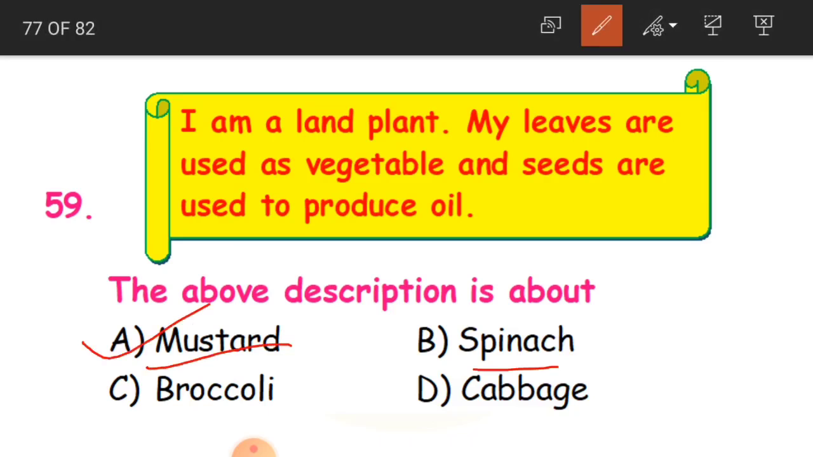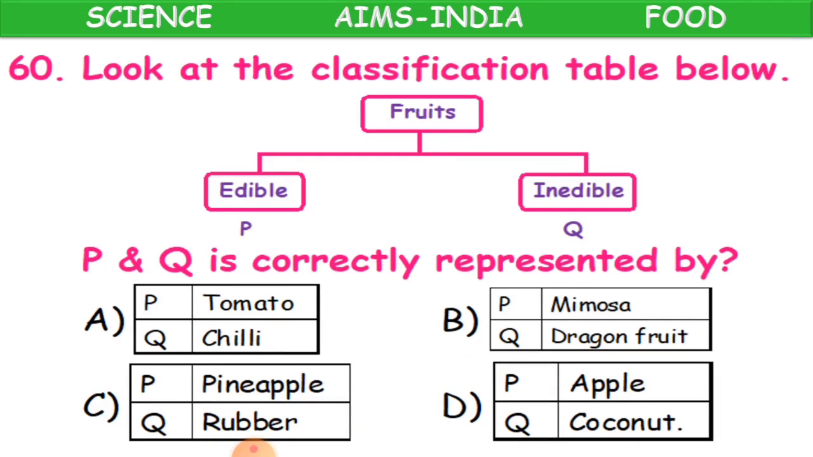Whereas spinach, broccoli and cabbage, we use them as a vegetable, or green leaf vegetable, but we do not use them for oil. We don't make oil from them. So that is why mustard is the answer. Clear, children? Now, 60th question.